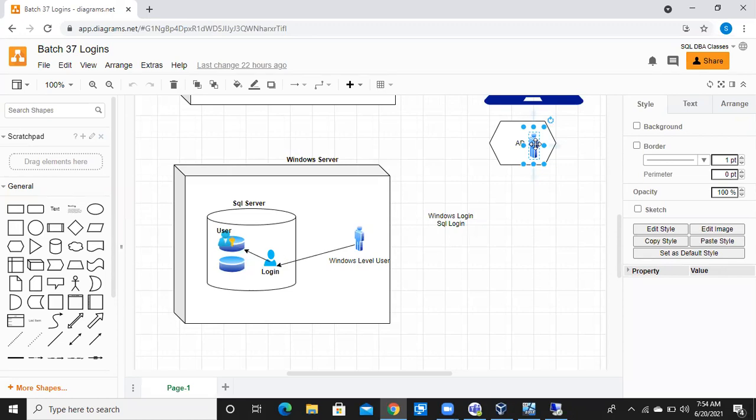When you say Windows level, you mean on the local machine? Yes, local machine. Windows level means local Windows server, not your laptop. Windows server.